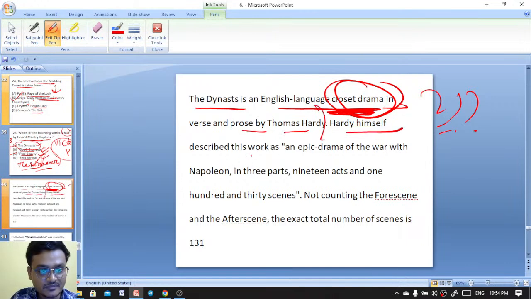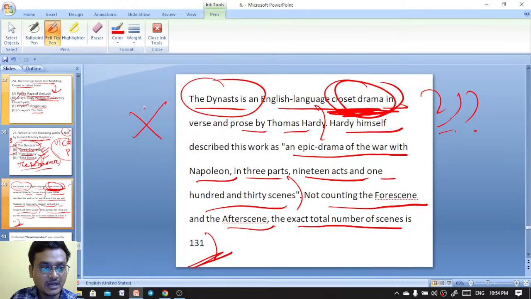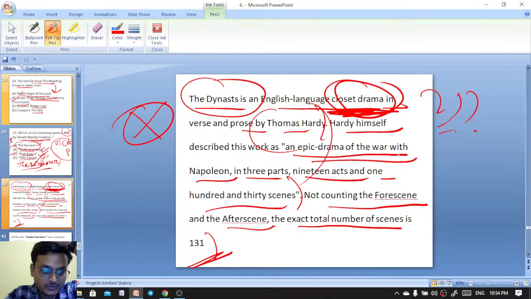Hardy himself described it as an epic drama of the war with Napoleon in 3 parts, 19 acts and 130 scenes. Not counting the fore scene and the after scene, the exact total number of scenes was 131. It is a closed drama, an epic drama of the war with Napoleon.